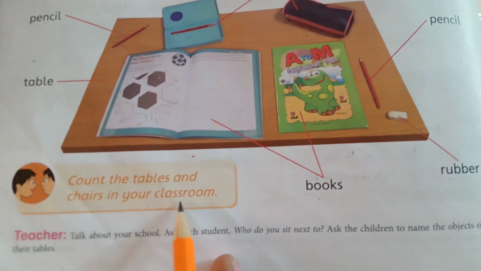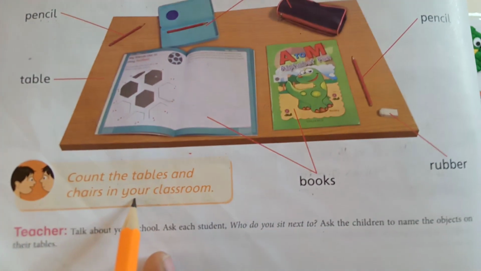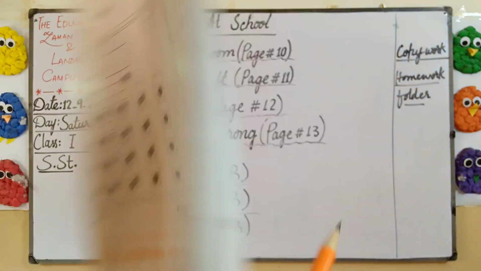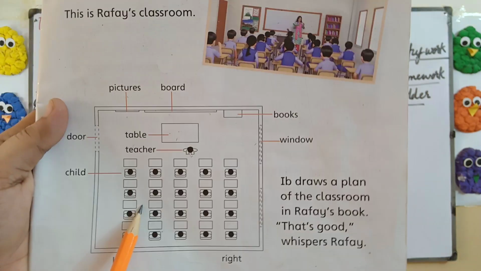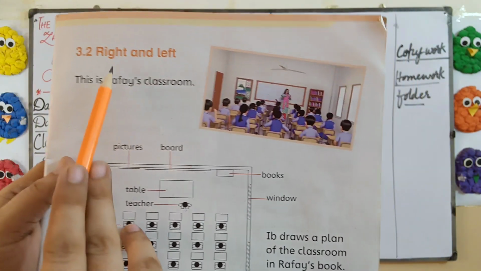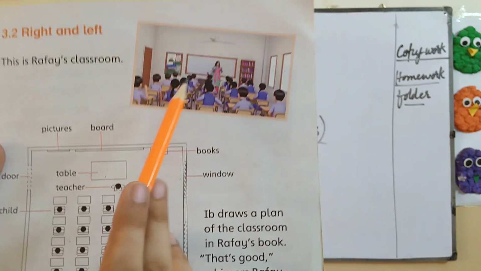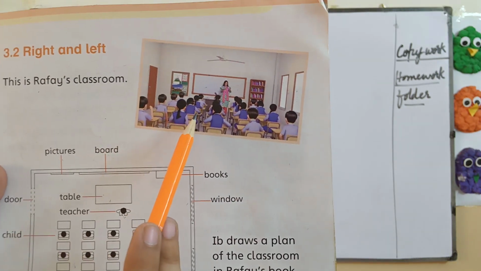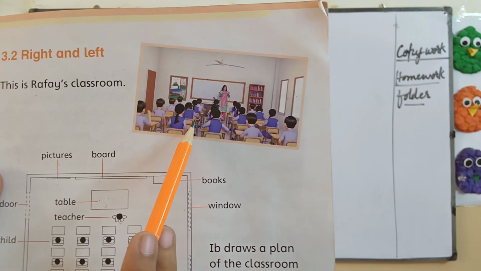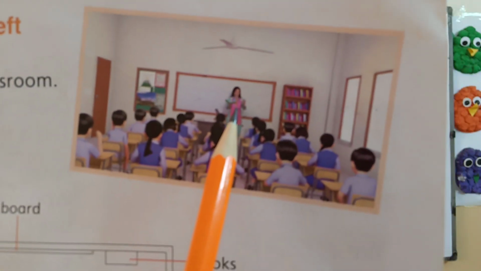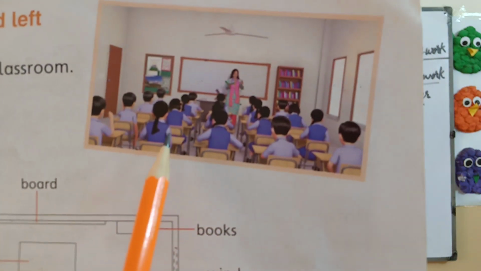Now count the tables and chairs in your classroom. When you come to school, you can do this activity. Okay, students? Now come to page number 11. This is page number 11, and on this page we will read about right and left. Look at this picture. This picture is about a classroom, and you can see that here is one teacher and there are many students.